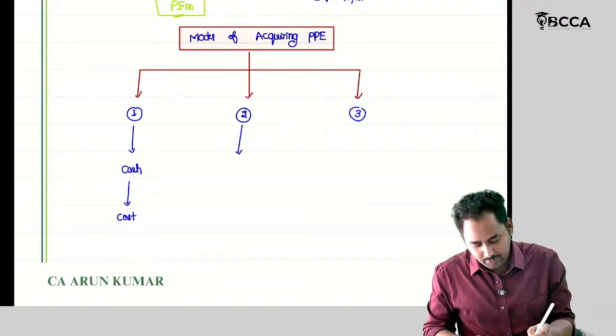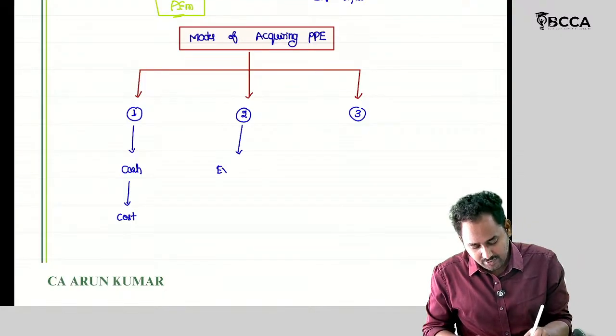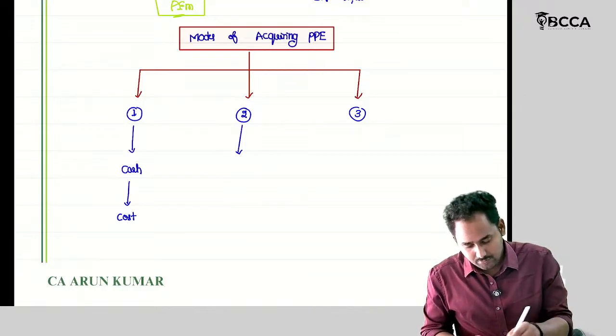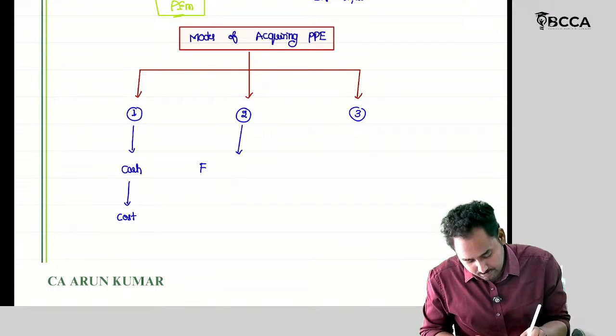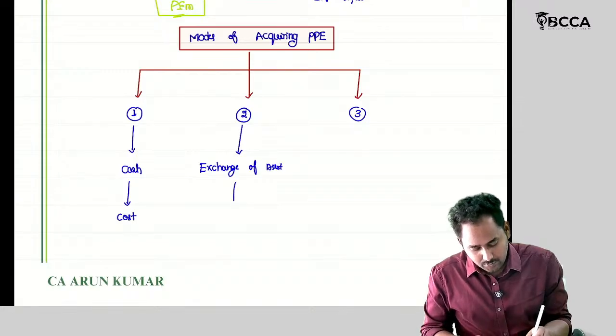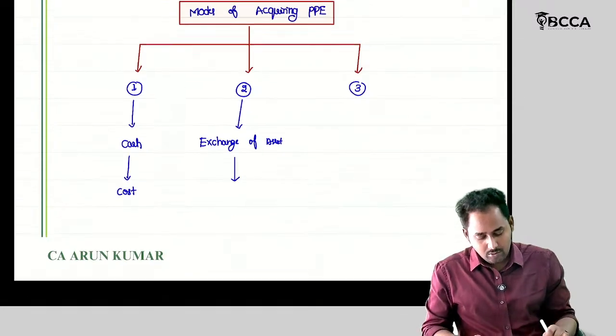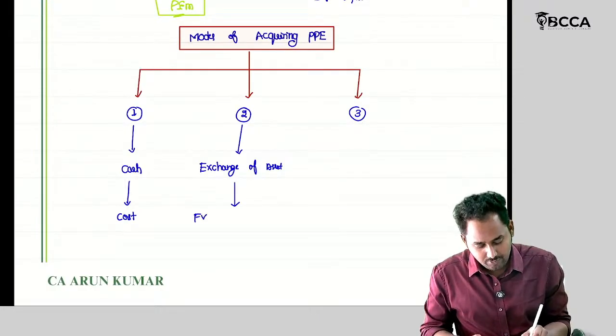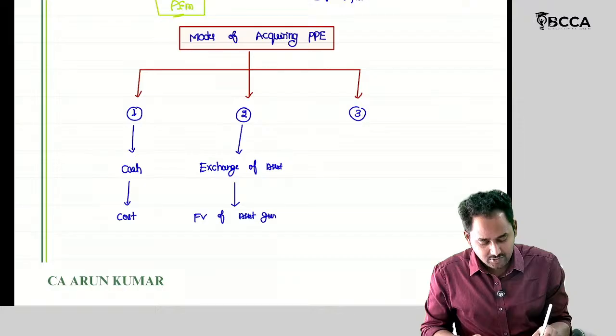Then I have acquired PPE by exchange of asset. So I should record it at fair value of asset given up. This is the first preference. What is the second one?